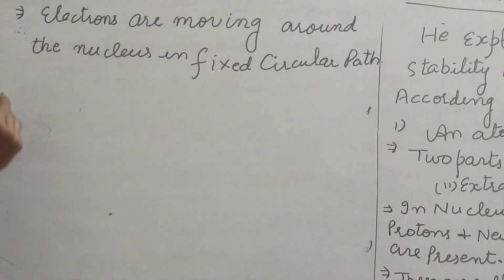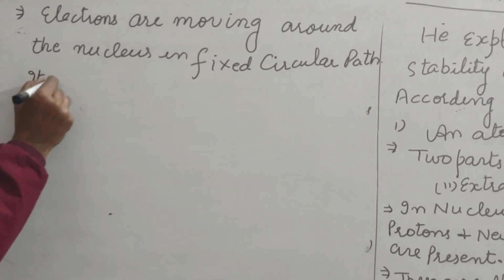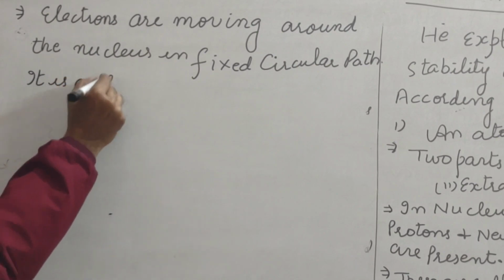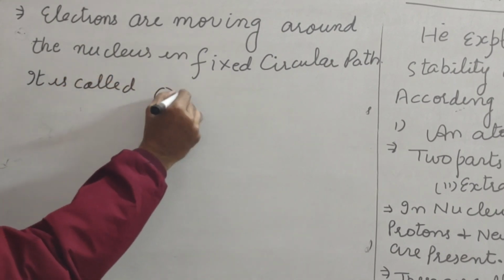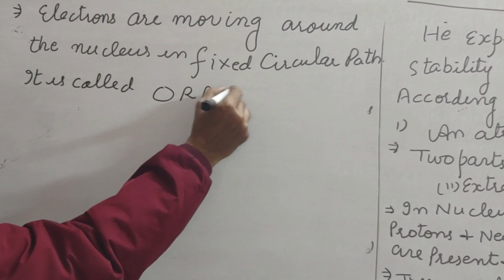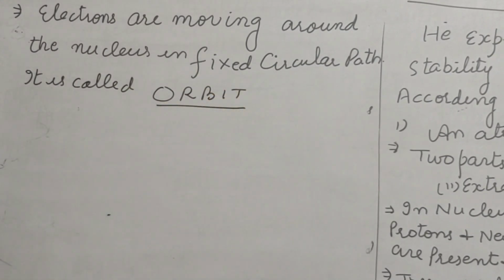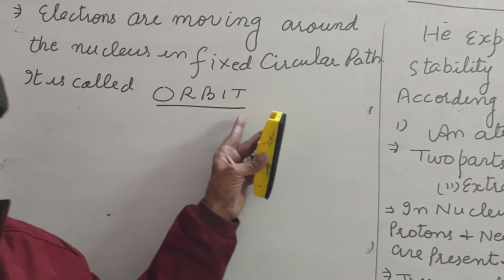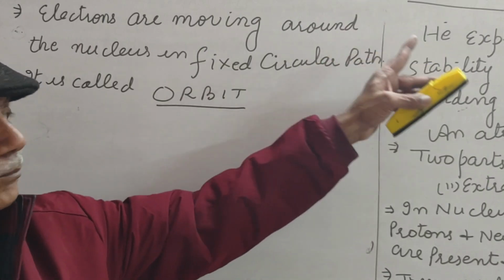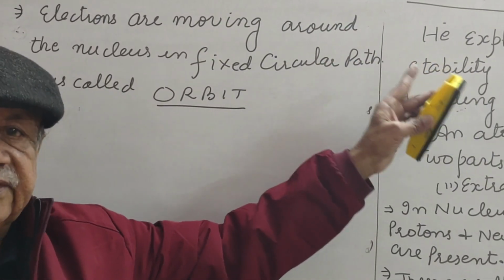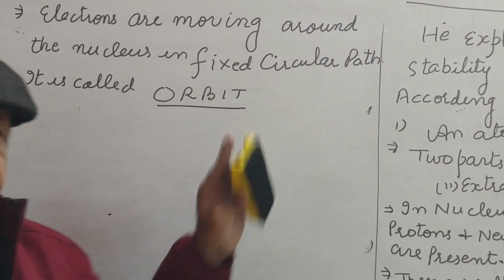It is called a new word, orbit. Orbit word was discovered by Bohr. What is the definition of orbit?